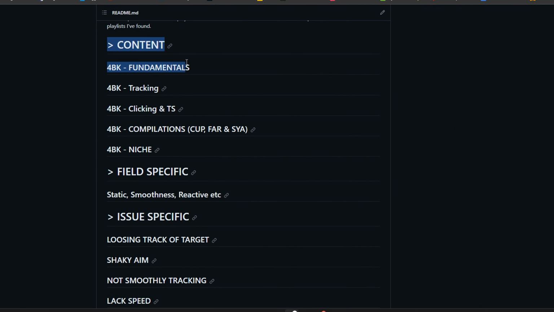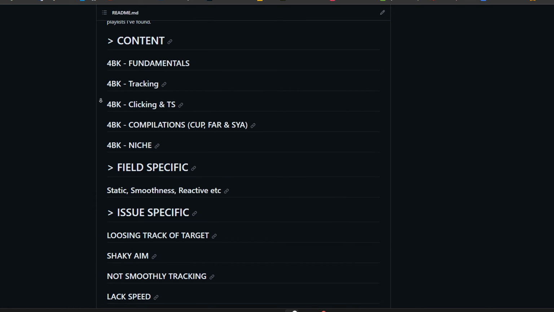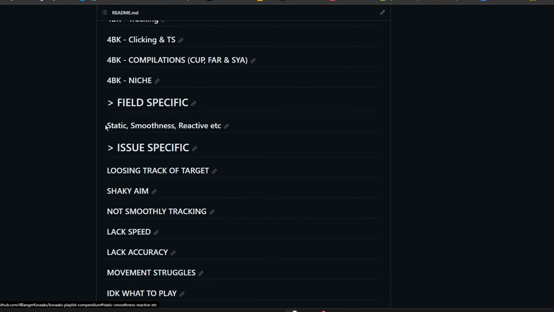Here I have all my playlists. This is my fundamentals, the tracking, the clicking, for example. So this is perfect if you know exactly what you want to do, you just don't know which playlist. Secondly, we have field-specific ones. If you want to focus on static today, you have that one, smoothness, reactive, and all its equivalent fields.